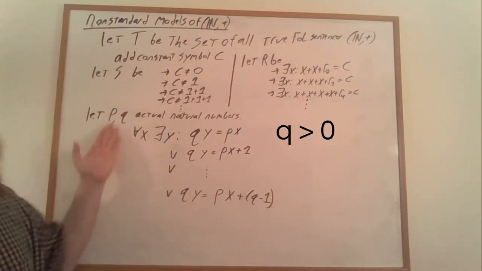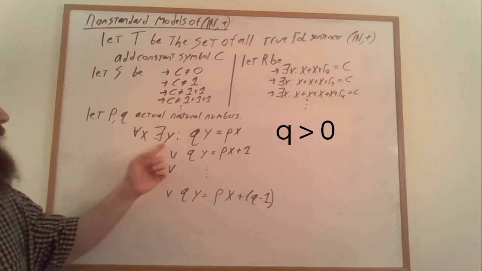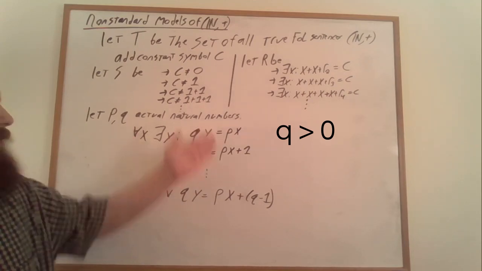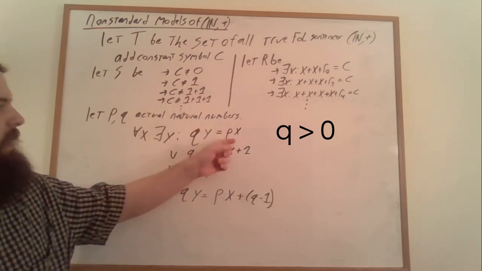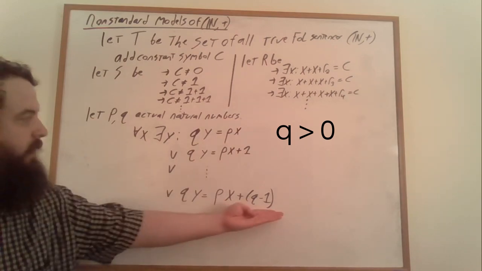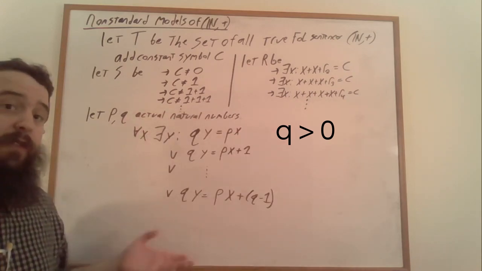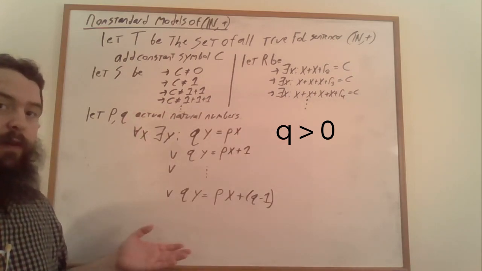If we have two actual natural numbers p and q, then for every x there's going to exist a y which is approximately equal to p-qths of x. And this here is a true fact that we can express in the first-order logic of Presburger arithmetic.